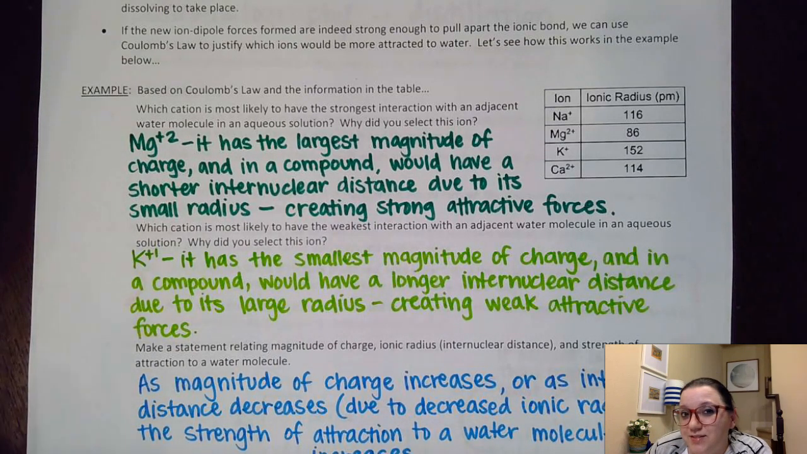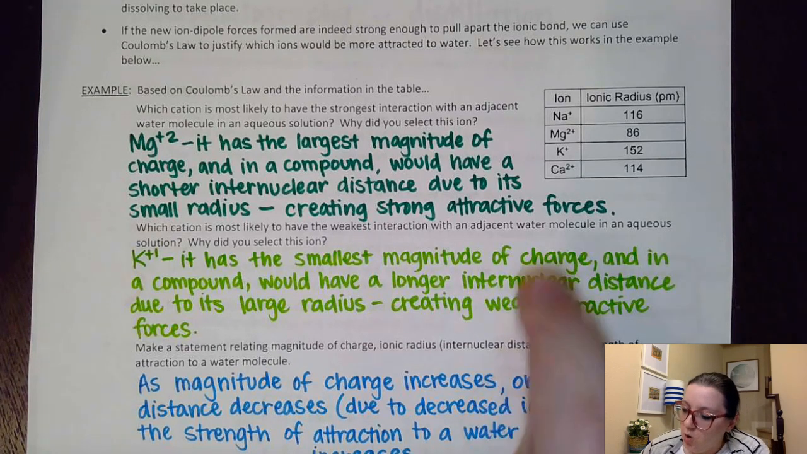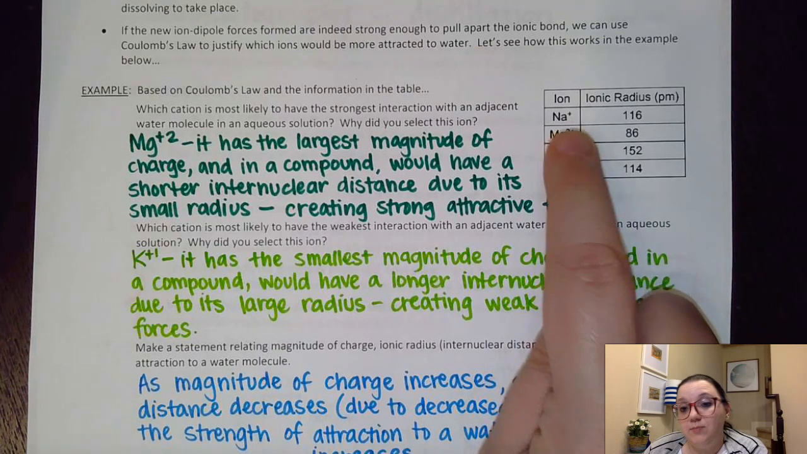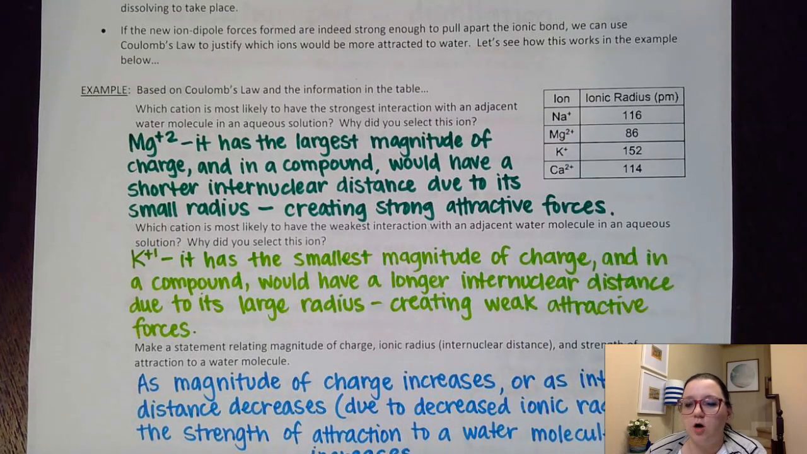So this uses the idea of Coulomb's law. Remember, Coulomb's law is all about charge and distance. So when I'm trying to pick out which one of these might have stronger attractions, I would say, well, I know as magnitude of charge increases, that helps out attractions. So I would narrow that down then to magnesium and calcium because they have the bigger magnitude of charge. And then I would want to think about internuclear distance, the distance between this time the ion itself and the water. So I'm looking at that internuclear distance this time.